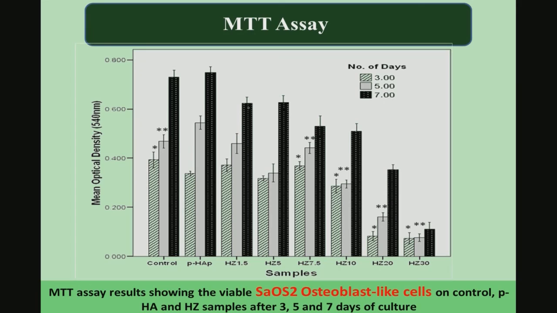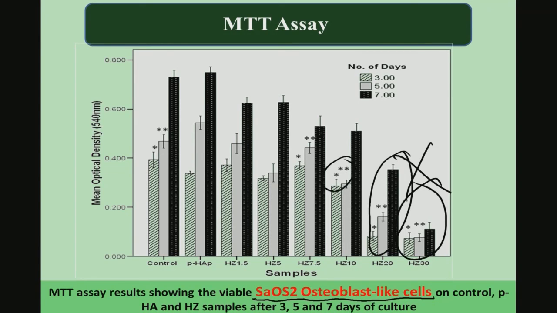A similar observation, to some extent or largely valid, was made when we quantified the cell viability using the osteoblast-like osteosarcoma cells. Here you see very clearly that 20% and 30% are worst in terms of supporting cell viability. 10% is fine, but there are certain stars. Stars mean statistically significant results when compared with the control, parent hydroxyapatite.